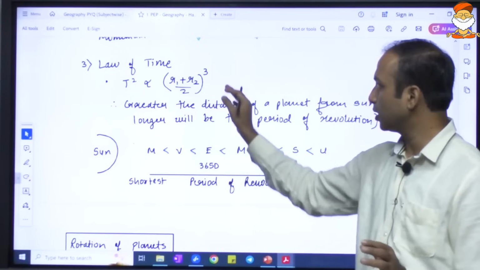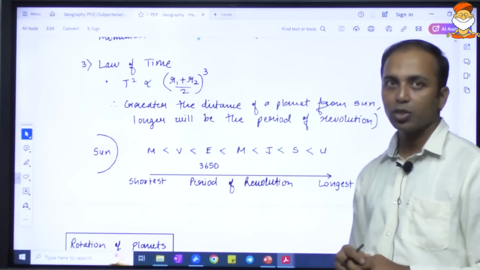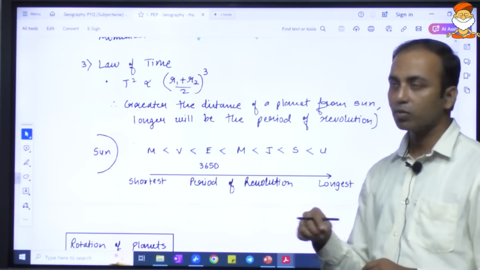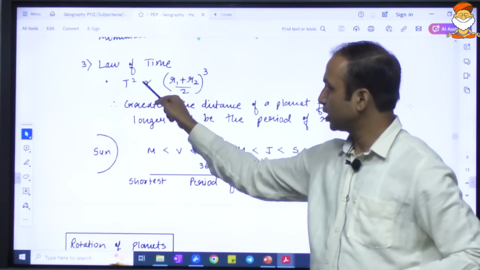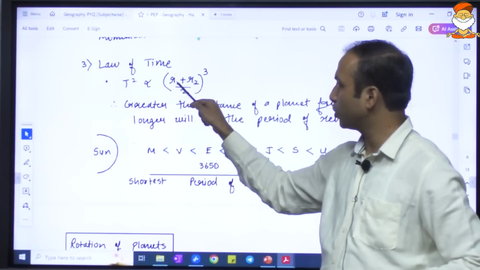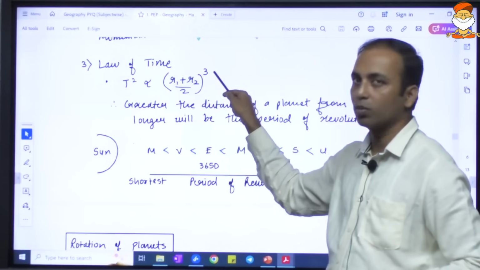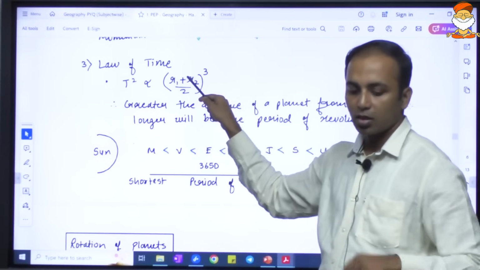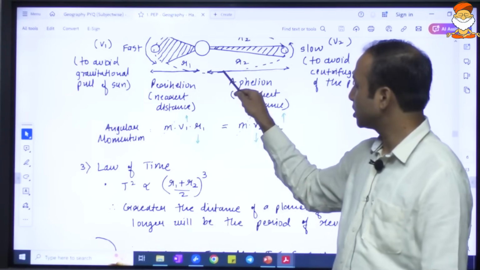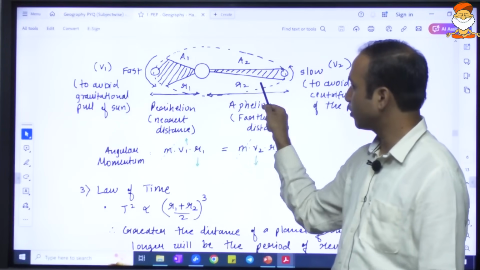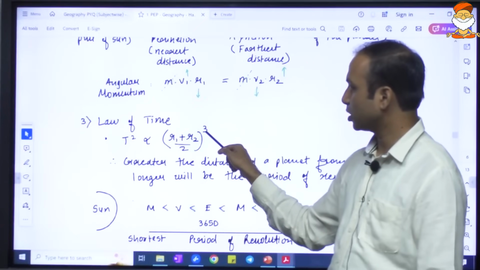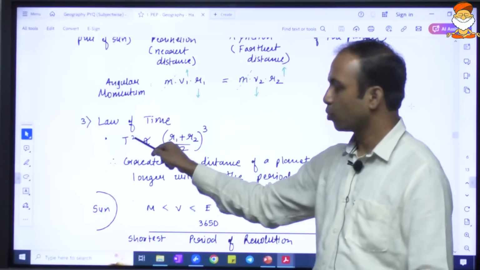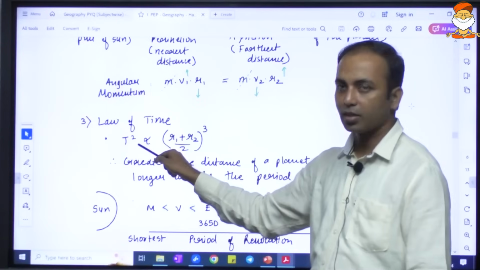There is one derivation with respect to the revolution of the planets around the sun: time squared is directly proportional to average distance cubed. We know that the distance is at times close and at times far away, so we take the average distance, cubed. So more distance, more time it will take, isn't it?